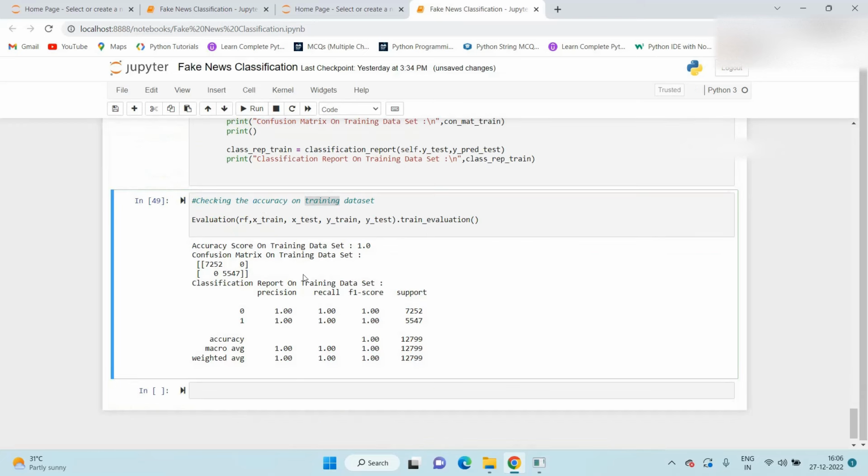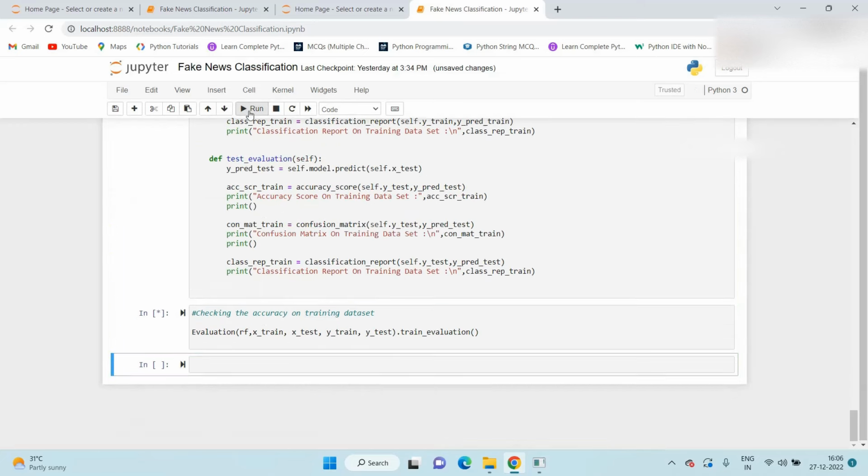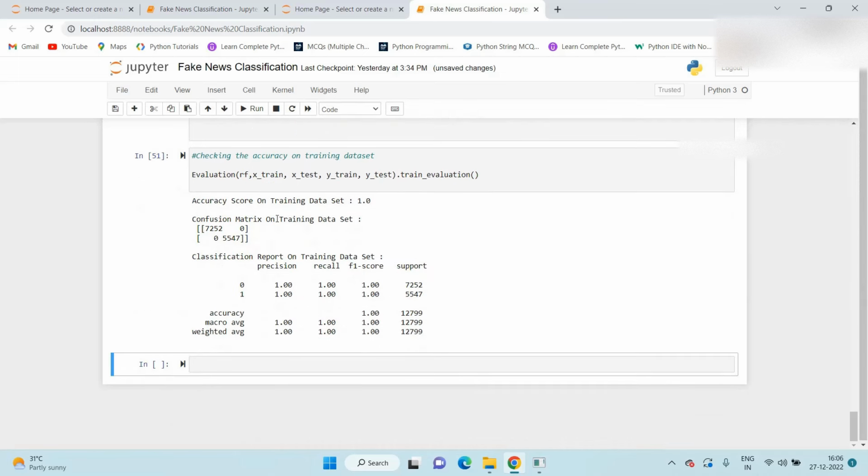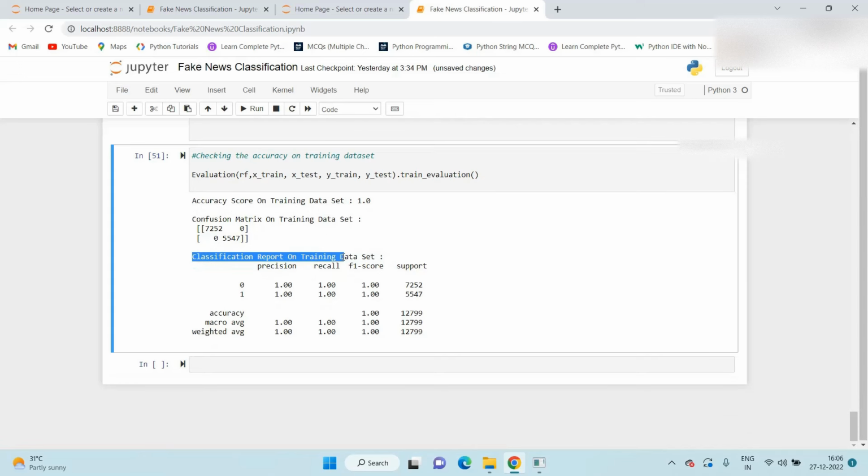Again we execute this. Now you can easily understand, one line is added in between. Now this one is the classification report. In the classification report we get the precision, recall, and F1 score values.